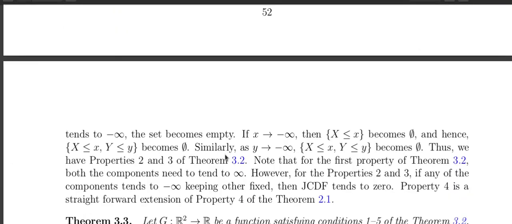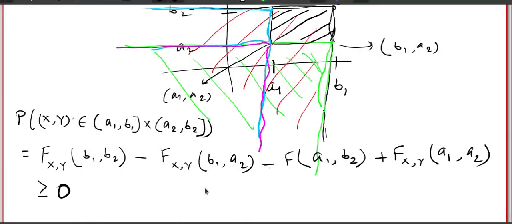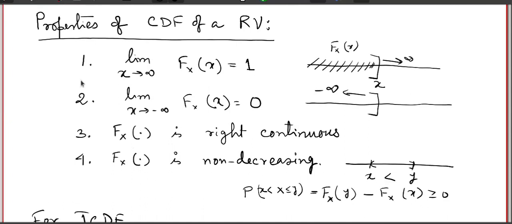So we will meet again in the next lecture. Before stopping, there is another important thing. I just tell this one and then I stop. This is basically again the same as the one-dimensional random variable. For the one-dimensional random variable, we have seen that if a function satisfies these four properties, it will be a cumulative distribution function of some random variable.